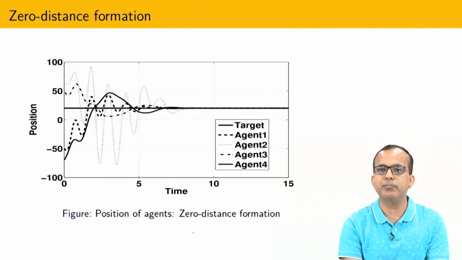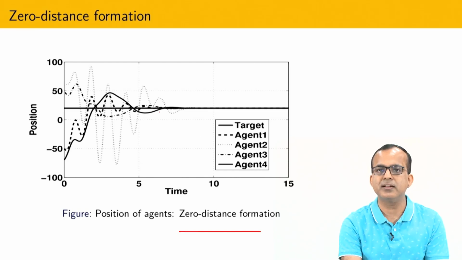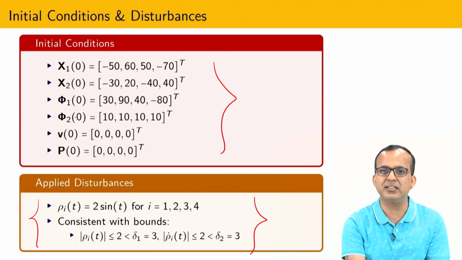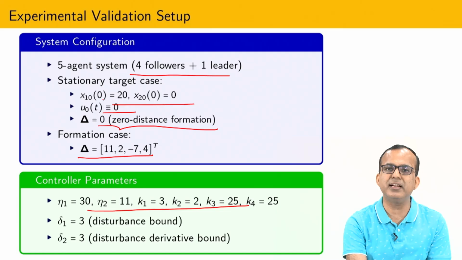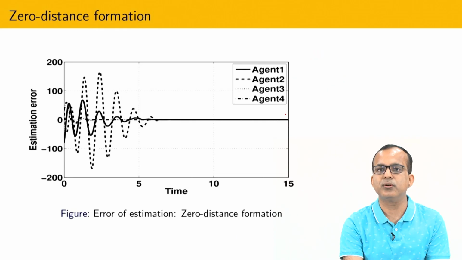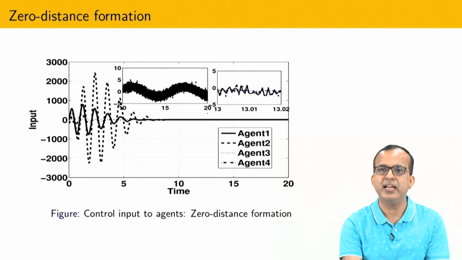After that you can see that for 0 distance formation, since the control to the leader is 0, and if the initial condition equal to 0, so what the leader is going to do, or the initial velocity they have, they are going to maintain their initial velocity 20, and due to that reason all followers are going to converge to 20. Okay, so this is nothing but a consensus problem, and that is also called the 0 distance formation problem. So this is the error estimation, and this is the control.